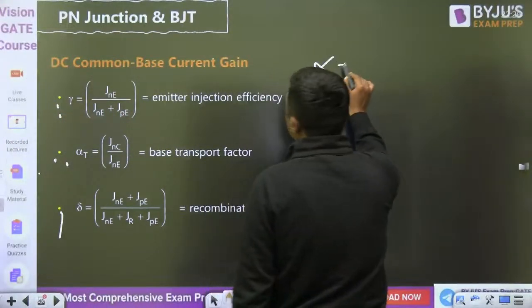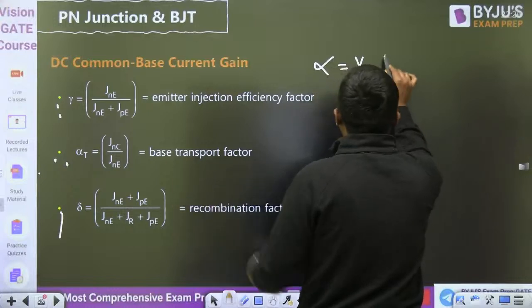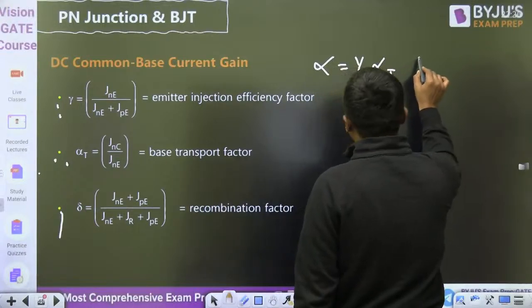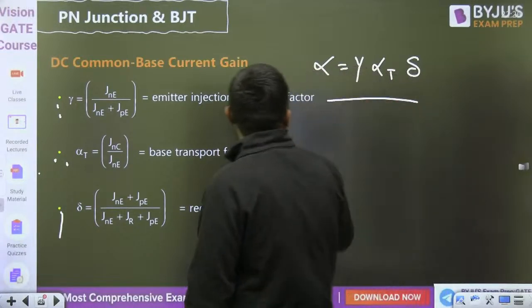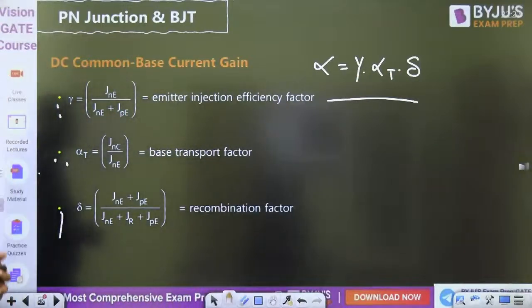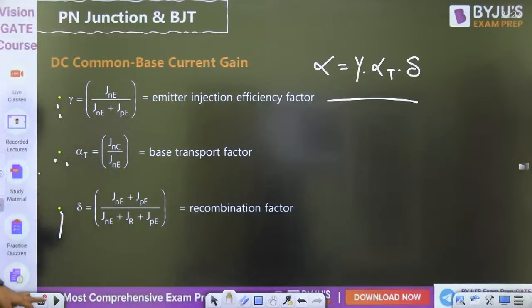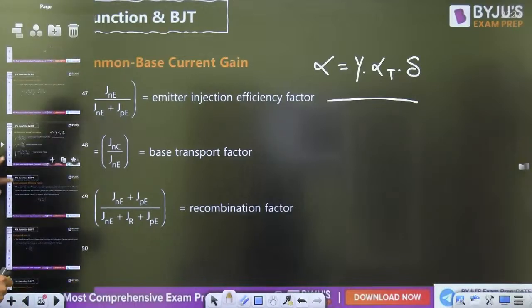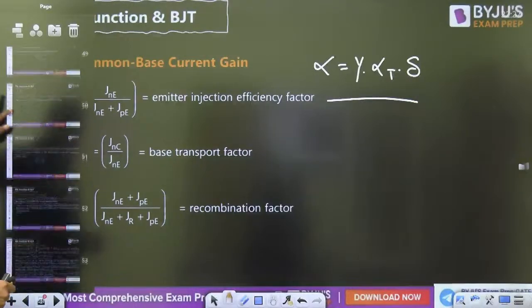So this is the product of these three, alpha. Please revise this formula so that you get the basic idea about that. And the last one is what?